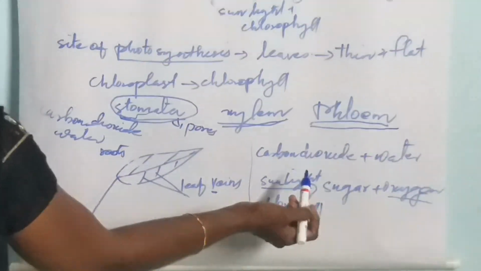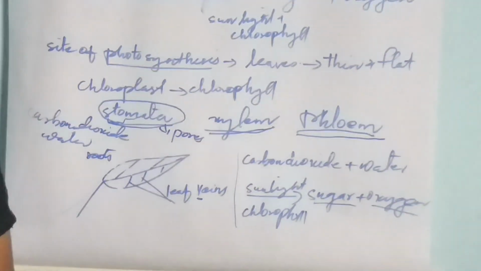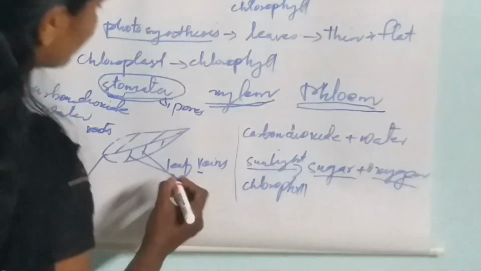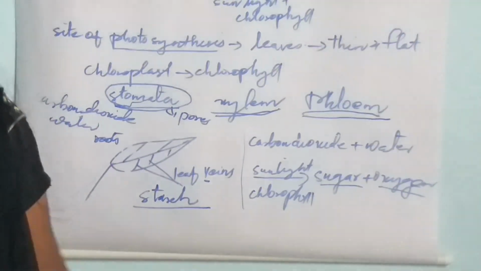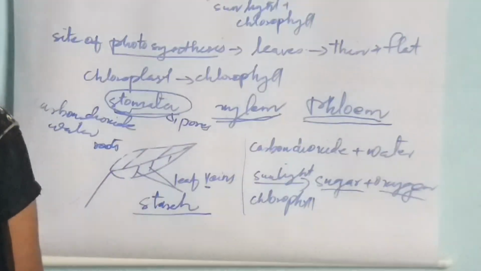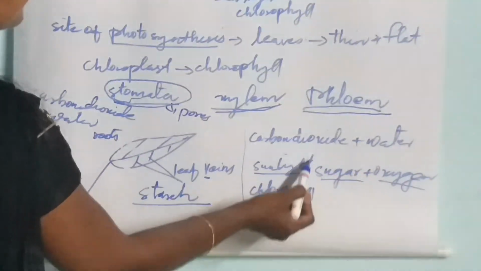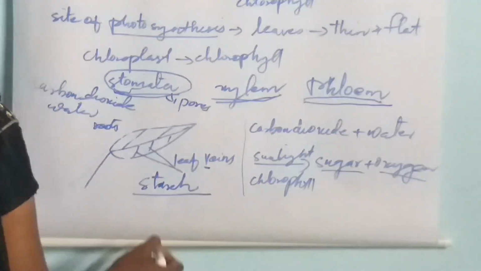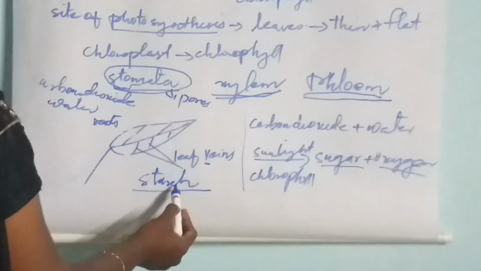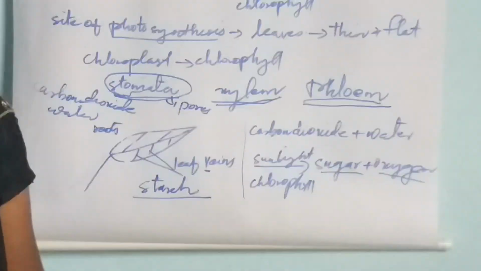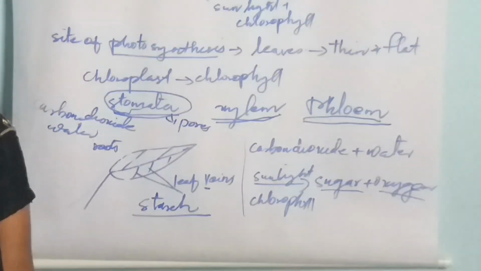Then the product that is formed during photosynthesis is sugar. It is converted into starch, which is stored in different parts of the plant. Here sugar and starch are carbohydrates.